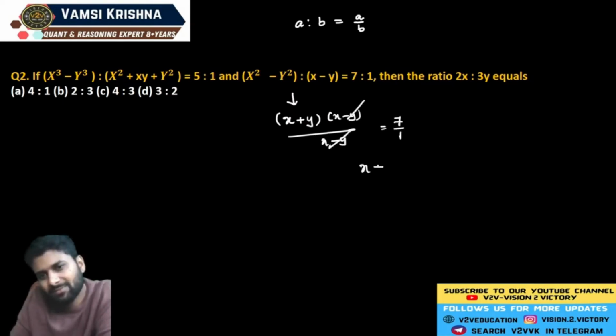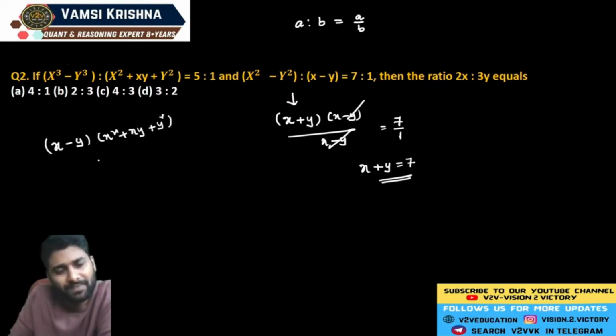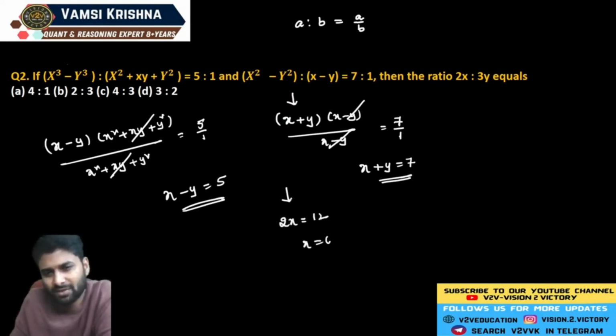Now you will get the value of x plus y, the sum of two numbers, is exactly equal to 7. Now see, x cube minus y cube can be taken as x minus y, which is multiplied by x square plus xy plus y square. Again, which is divided by x square plus xy plus y square is exactly equal to 5 divided by 1. Now you will get x minus y is equal to 5. Here x plus y is equal to 7. If you equate both the values, you will get 2x. So if your 2x value is exactly equal to 12, then x is equal to 6. If x is equal to 6, definitely y we need 1.